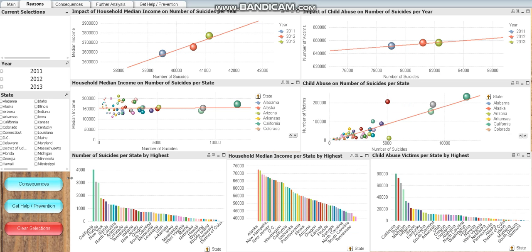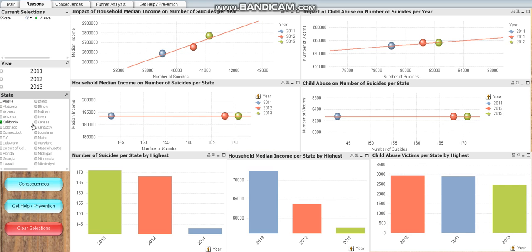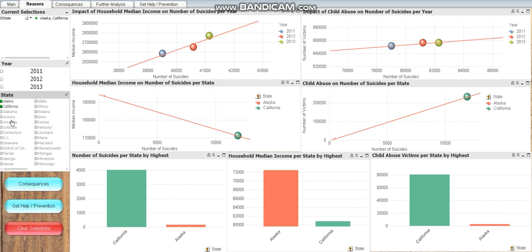Furthermore, in the reasons page, the user can decide to filter the results by year and by state to see which state has the highest reason for teenage stress in which year. The user can also perform comparison by clicking more than one state in the state list box to the left. By placing the mouse over any of the rectangles, the user can find exact values for the charts. This example shows Alaska and California in the state box, listed state of the reasons page.